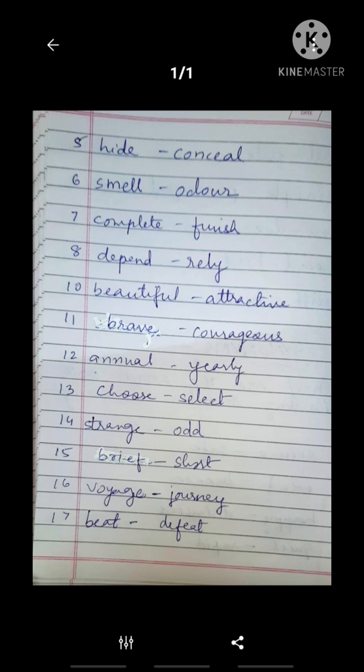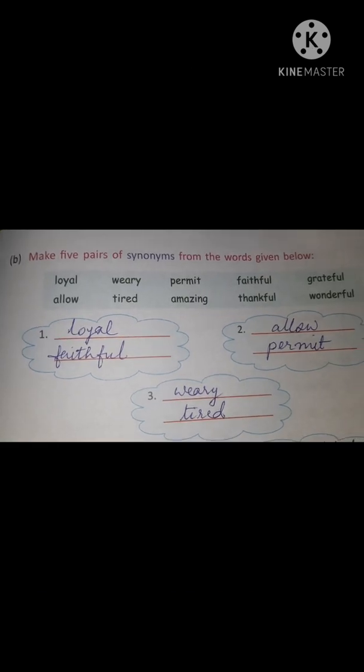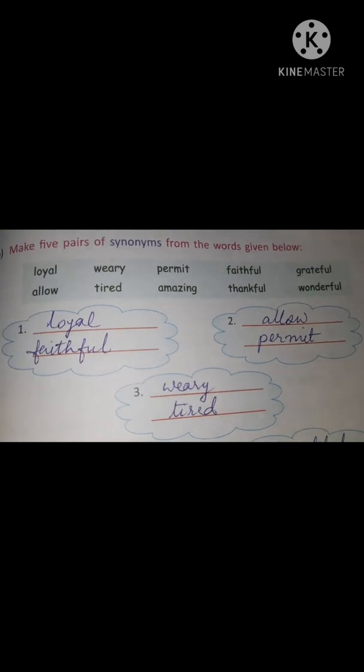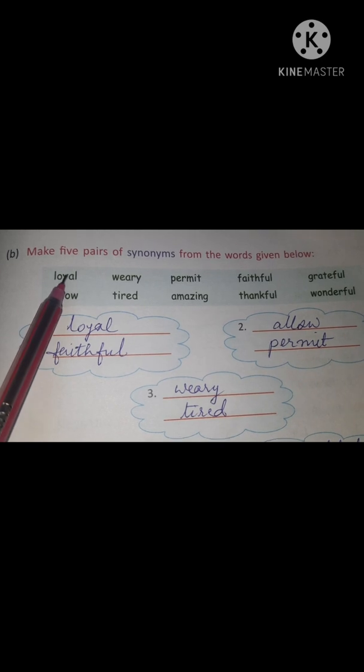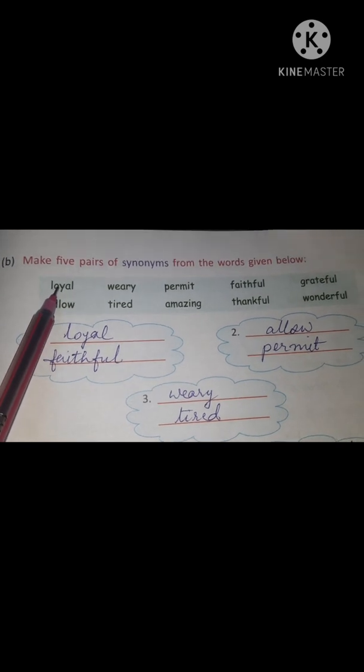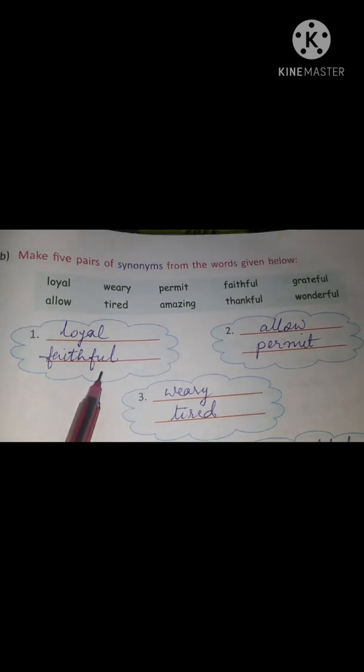Then moving further to exercise B. Similarly in exercise B, make 5 pairs of synonyms from the words given below. So the box has 2 synonyms. Okay, so we have to find out. For example, loyal. What is the meaning of loyal? That is faithful. So that we are going to write in the same column.